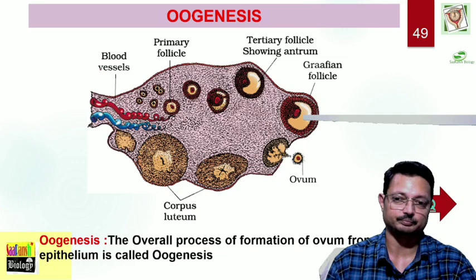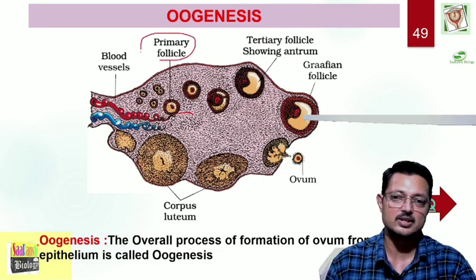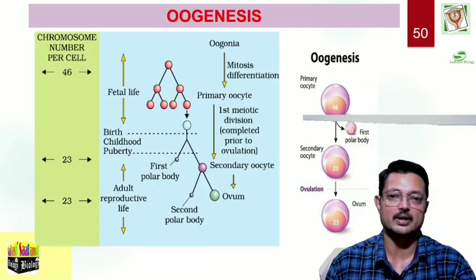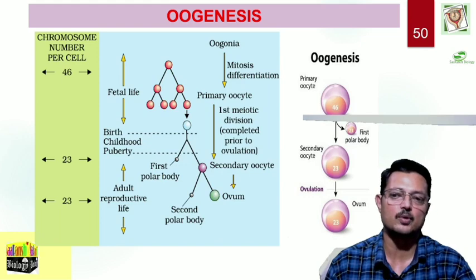As you can see in the section of the ovary, you can find the medullary region and the cortex. The follicles are found in different stages: primary follicle, secondary follicle, tertiary follicle, Graafian follicle, then corpus luteum, and corpus albicans. As far as oogenesis is concerned, let us have a brief look at the overall process.